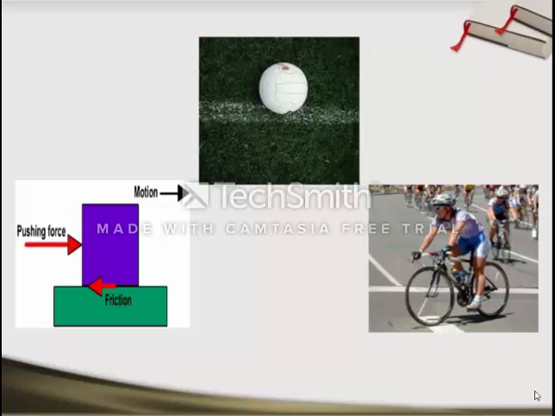Now here are the pictures of the ball and the bicycle which gradually slow down and come to rest. Here, if we are applying a force on any object, the object is in motion and friction is always trying to oppose the motion, and due to this the object comes to rest. So one point is very much clear, that friction opposes the motion.